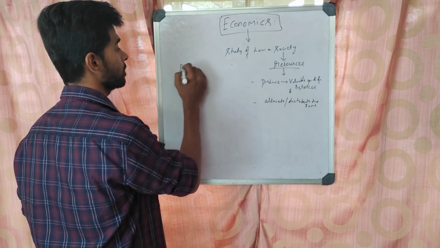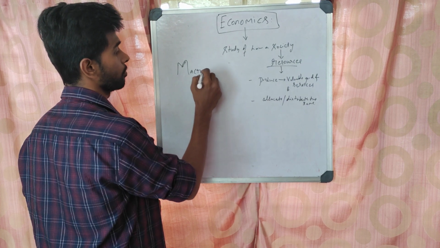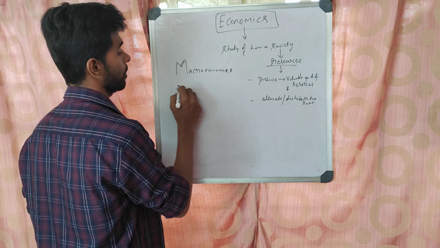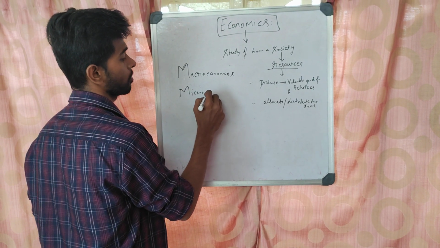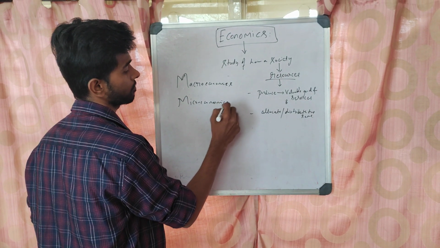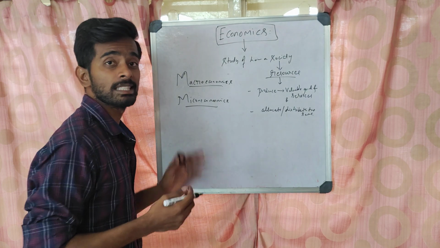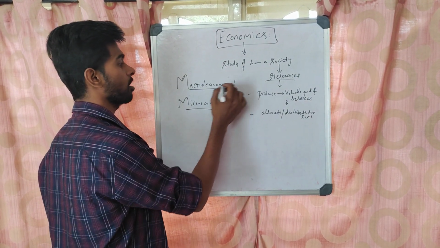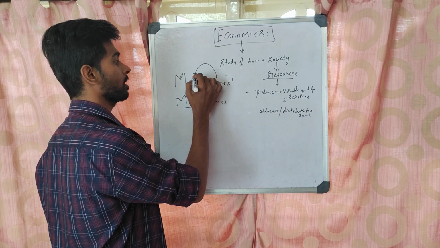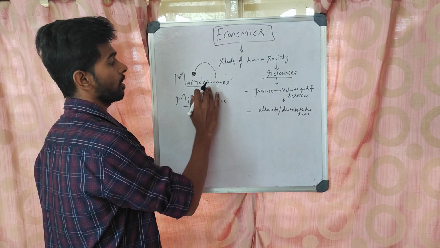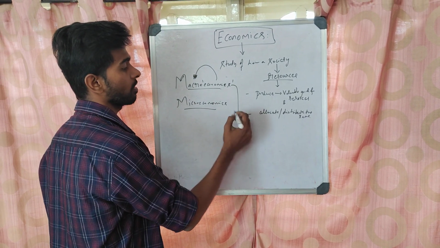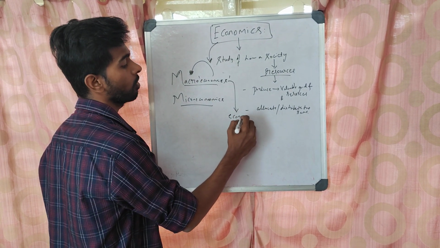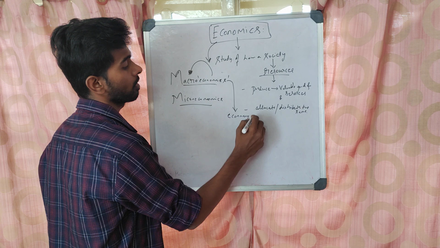And then you might have heard about two terms, macroeconomics and microeconomics. What do these terms mean? Macroeconomics, by the term, indicates economics on a macro scale. That means it is a branch of economics which deals with the economy as a whole.